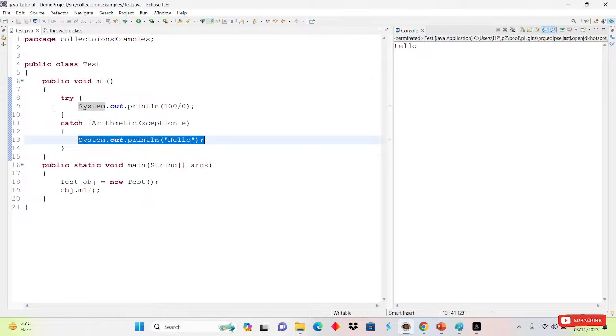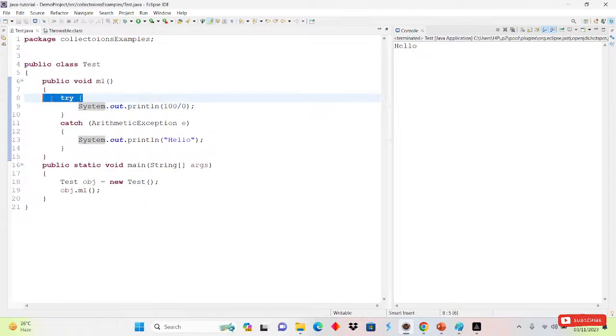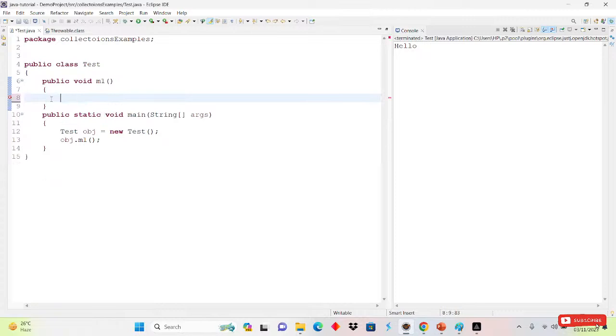Before, I told you that if we are not handling the exception here, it will come to the caller method. It will ask the caller method whether you are handling the exception or not. So this time, we will not handle the exception here. We will try to handle the exception inside this line.